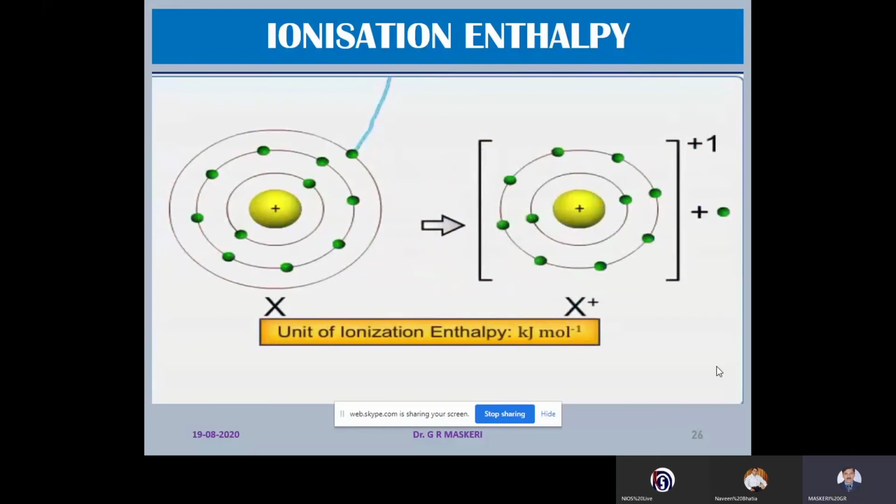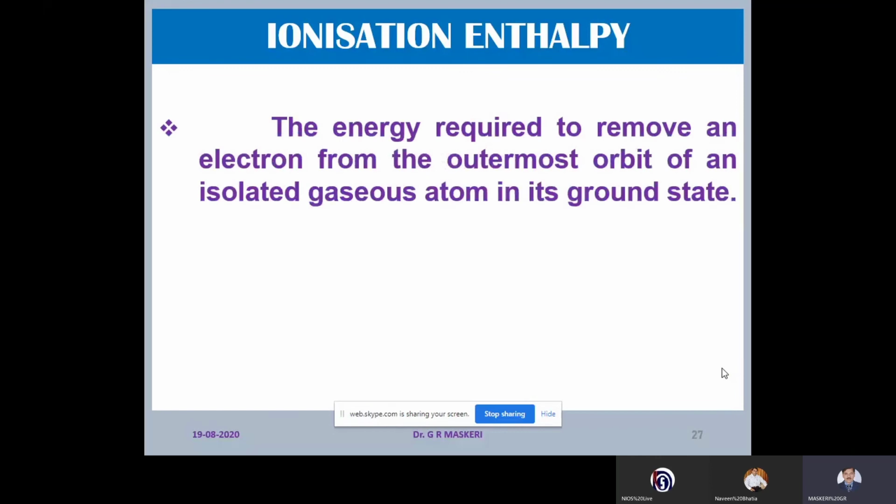The unit of ionization enthalpy is kilojoules per mole.